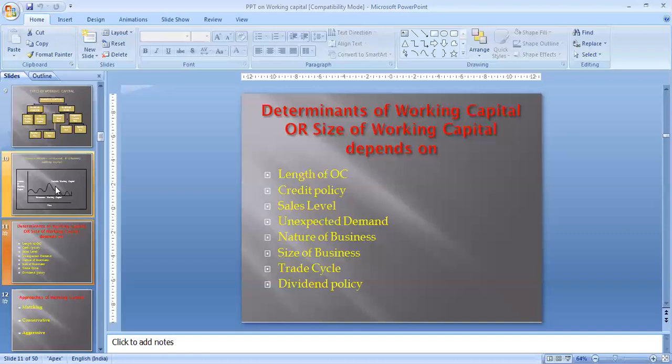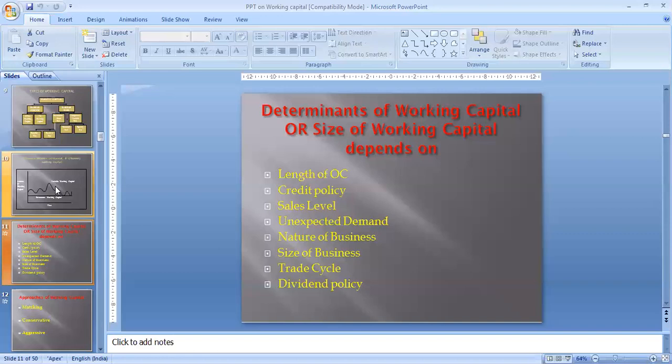Okay, and on the other side, there is a period of depression or recession. Recession is a period when the market is not good, the economy is slowing down, your profits are not high, the sales and demand of the company are not high, so the production is also low because there is no demand in the market. Production is low, so expenses also become low, and the requirement for working capital also becomes low. Okay, so at the time of boom, demand for working capital is high, and at the time of recession, demand for working capital is low.